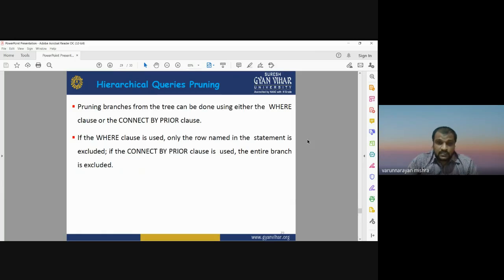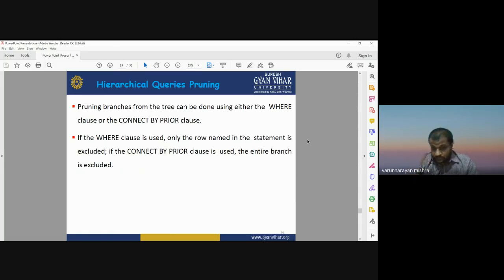In that case you can have a where condition or the connect by prior clause. If the where clause is used, only the row named in the statement is excluded, and if you use the connect by prior value, then the entire branch is excluded. So you first need to check what kind of information you want to remove.